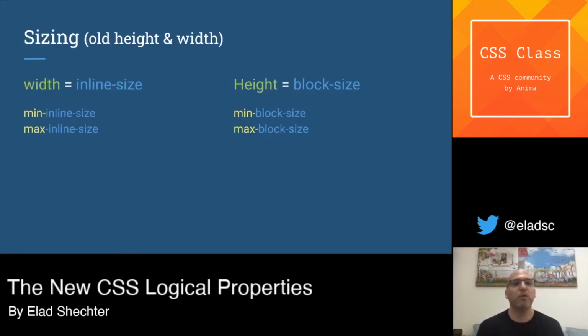And what about width and height in the logical properties world? Let's think about width and height. If we have something in width, it will be height in Japanese. Even if something is height in English, it will be width in Japanese. Because of that, in logical thinking, we no longer have width and height. Instead, we have new properties that form a type of size. Width, because it's on the inline axis in Latin, will update into inline size. Height, because it's on the block axis, will update into block size. And of course, all the minimum and maximum width and height properties are updating as well.